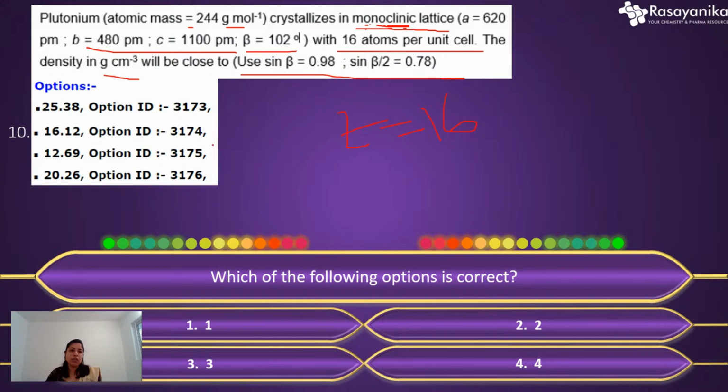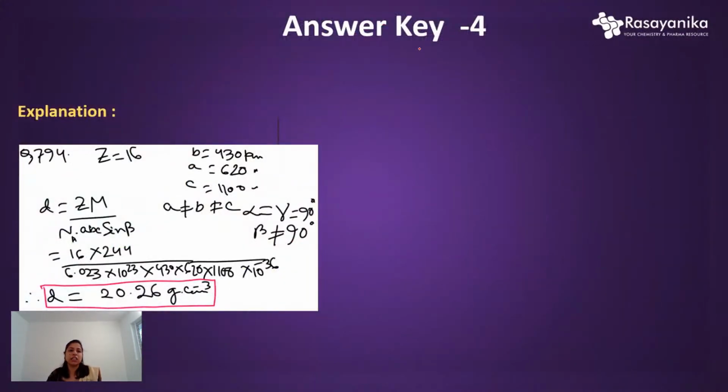If we really want to find the solution, we need to know the basic things, that is, the monoclinic lattice. In this type of structure, all the edges are different from each other, no equality among them, that is, a not equal to b not equal to c.